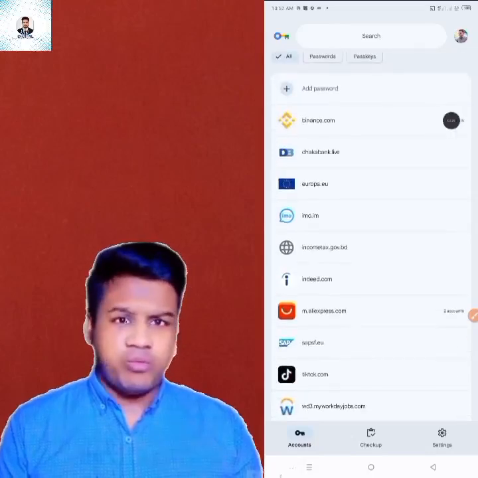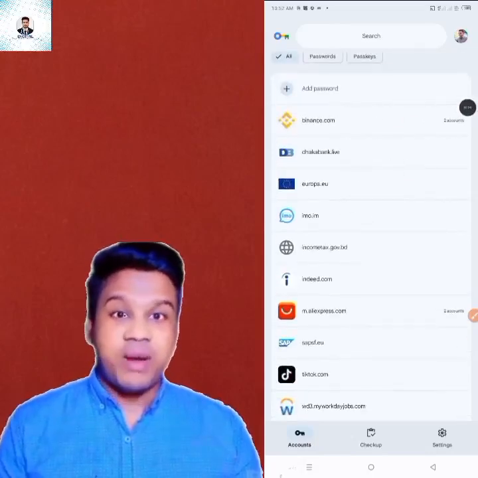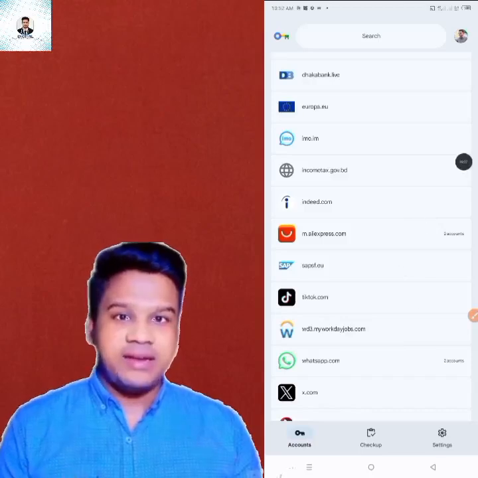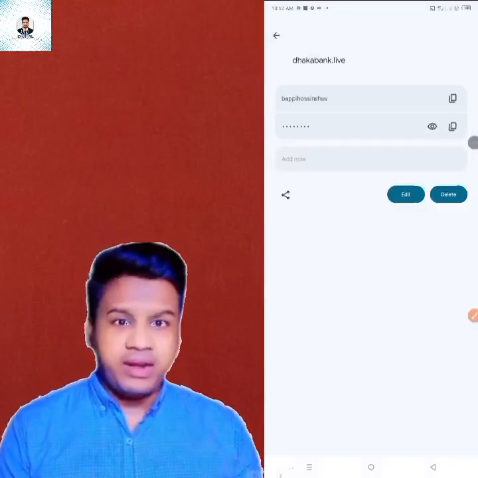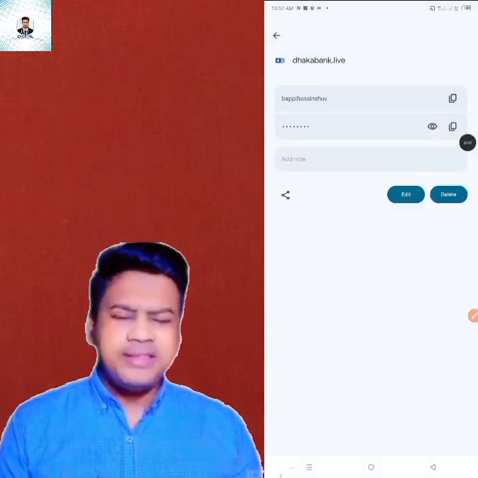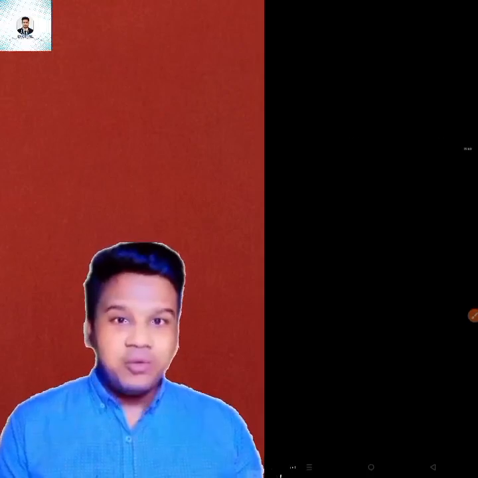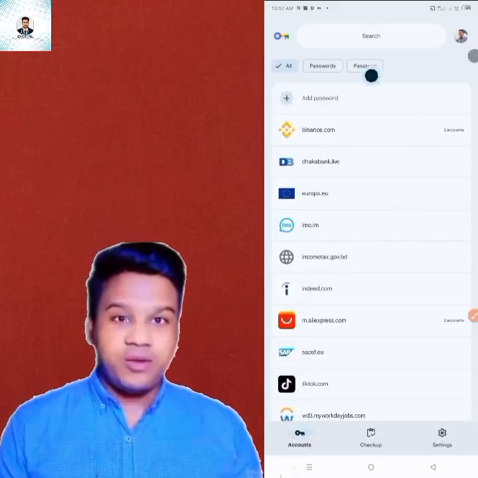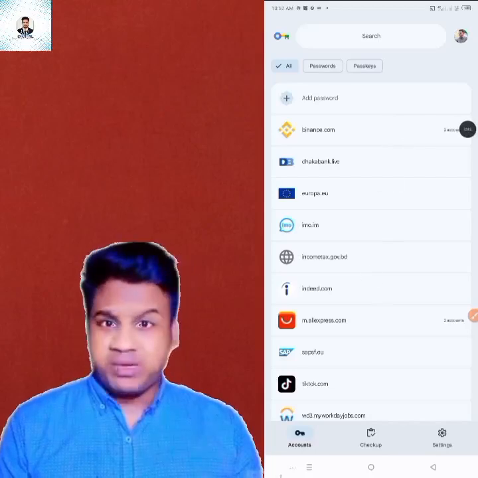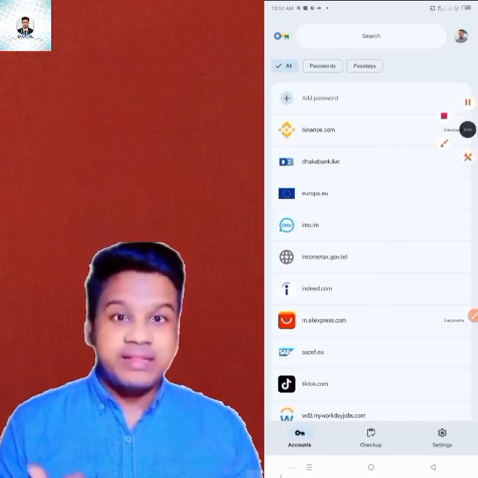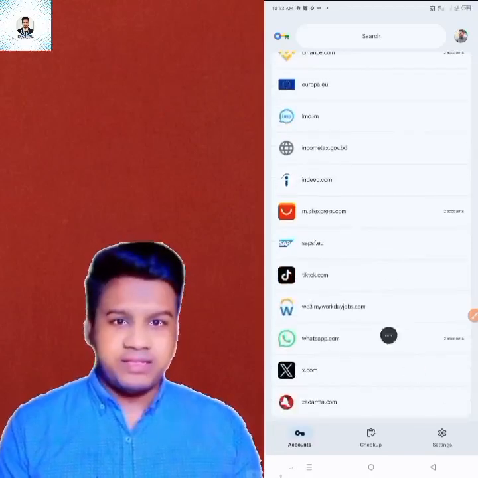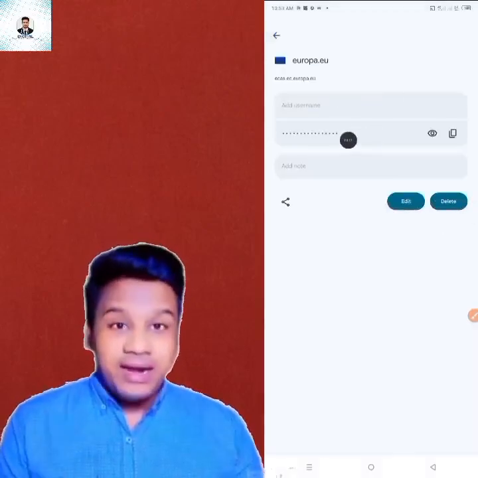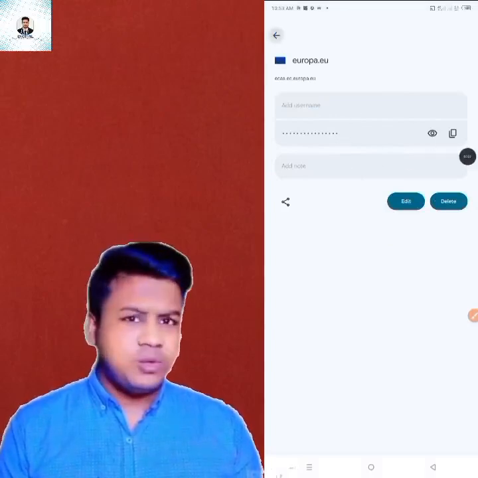Also, if you wish, you can see the option called Save Password at the top, through which you can save your Gmail and password here with the name of a specific website. And when you save it here with the name of your specific website, Gmail and password, in that case, when you go to log in to the website, as soon as you click on the password box, the password of that account will be shown in front of you, due to which you don't have to type and enter the password and do not have to remember the password.